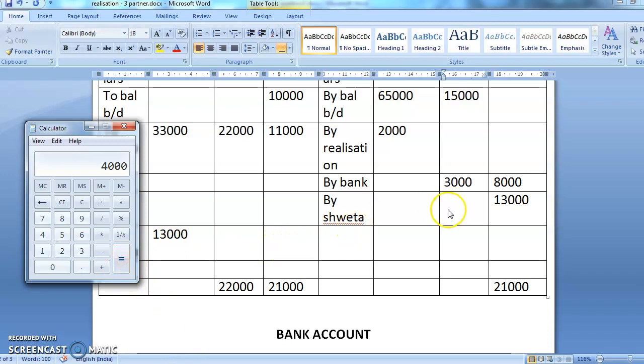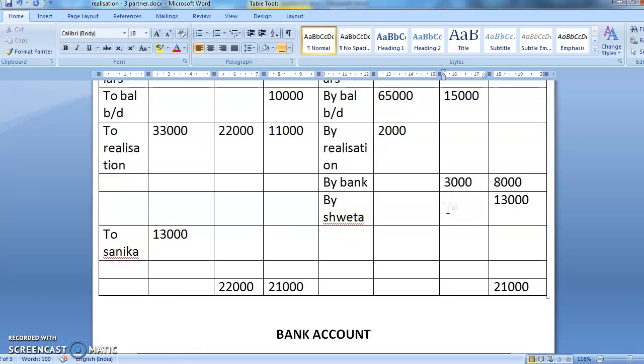Again, this loss will also be borne by Shweta. So you will write here 4,000. So here it is 22,000. In Sanika, it will come as to Nipur. So Nipur account. How much is he suffering for Nipur? 4,000.